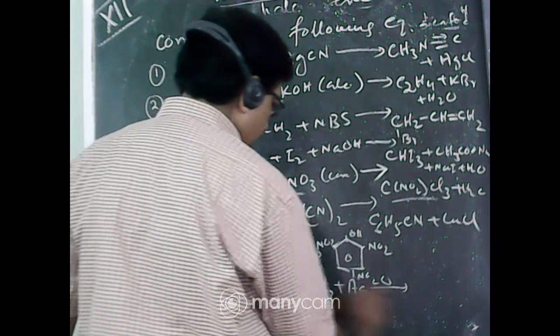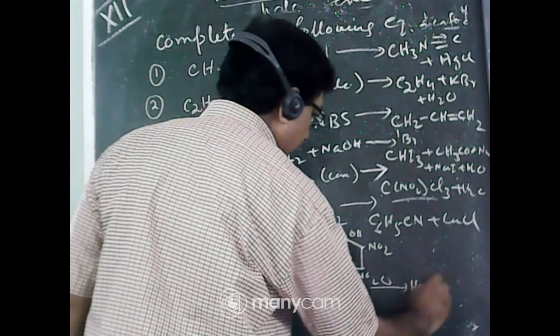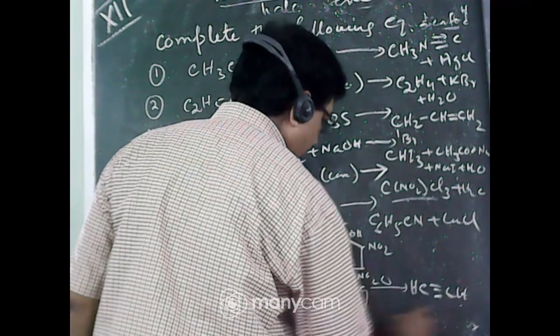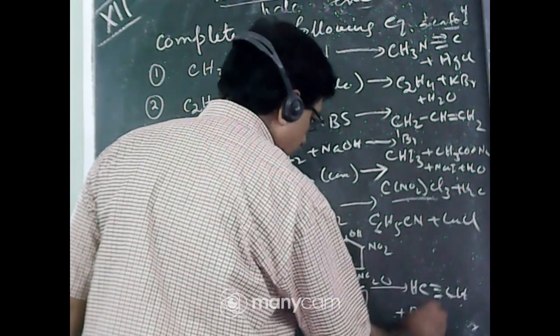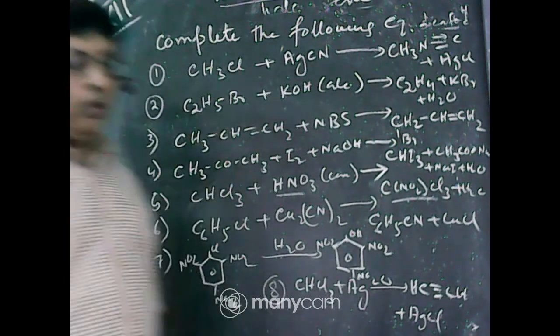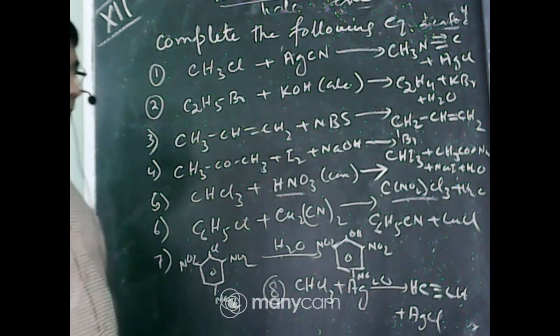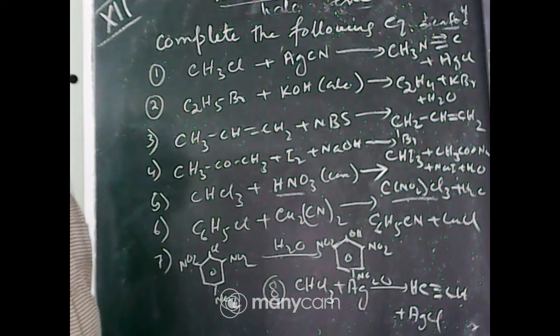Chloroform when heated with silver forms acetylene gas, CH triple bond CH, plus AgCl. Chloroform or iodoform when heated with silver powder always forms acetylene gas.